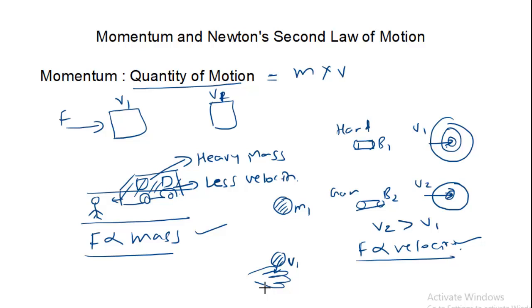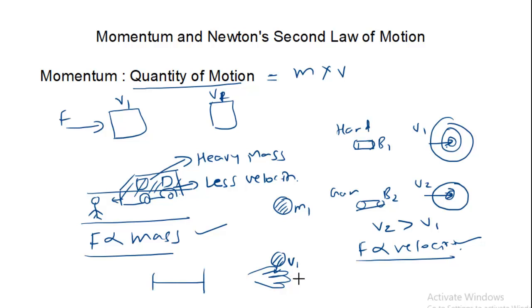But in what amount of time does this striking velocity become zero? If you are able to extend that time, the force with which it strikes your palm will change. If you pull your hands back, the velocity will not become zero in a moment; it will gradually come to zero.